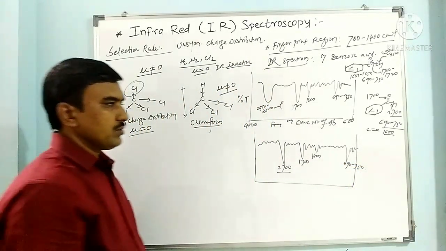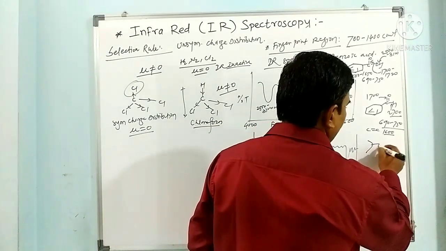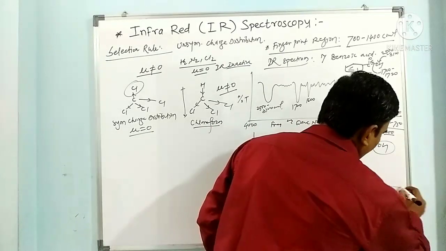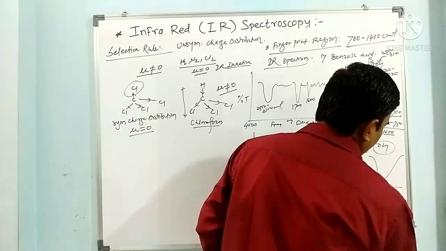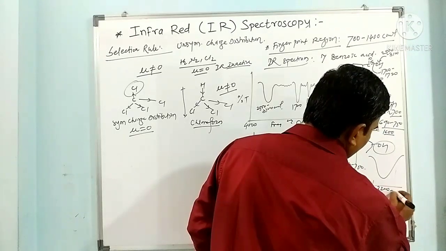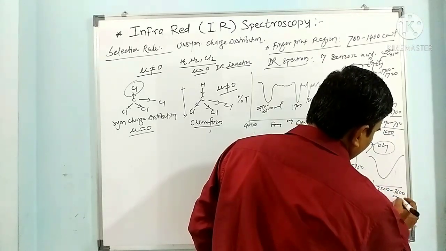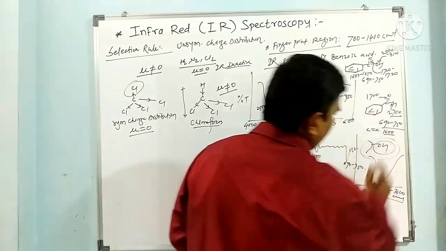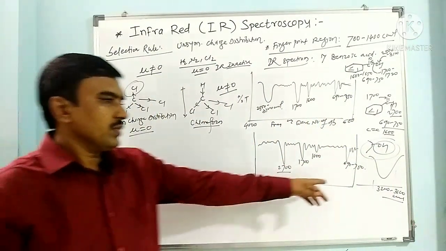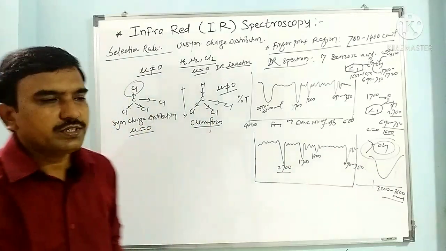If we have an alcohol such as isopropyl alcohol, I have to see only the OH peak. It has a very broad peak in the range of 3200 to 3600 per centimeter. So this OH shows a very broad peak in the range of 3200 to 3600 per centimeter.